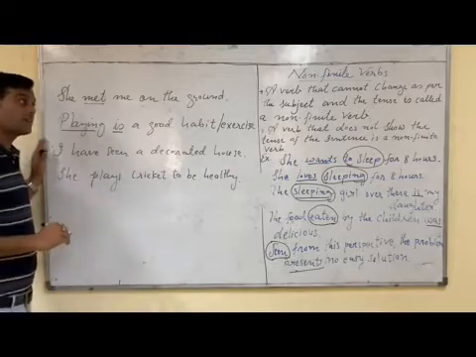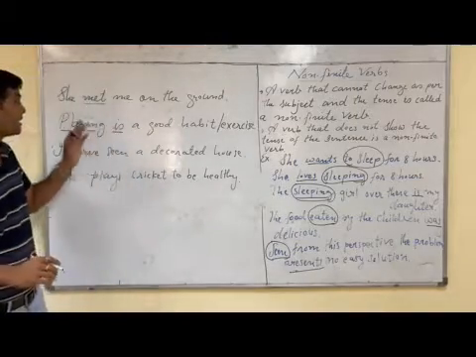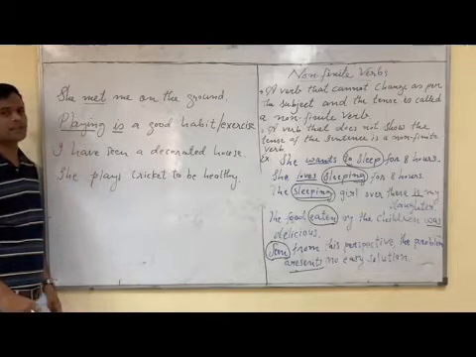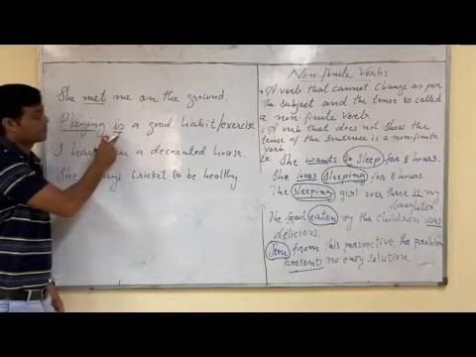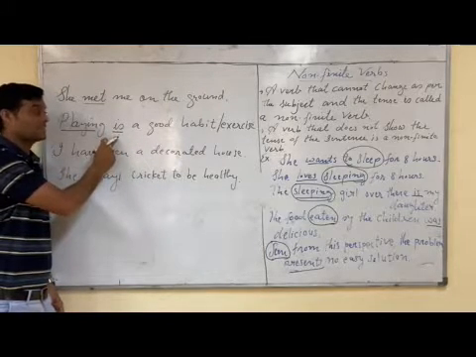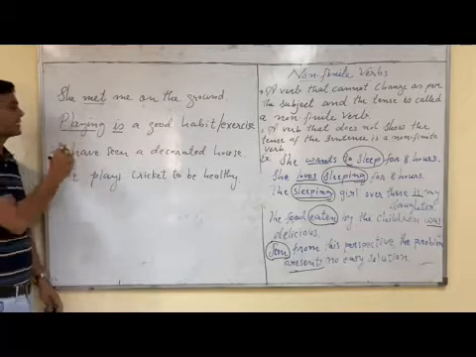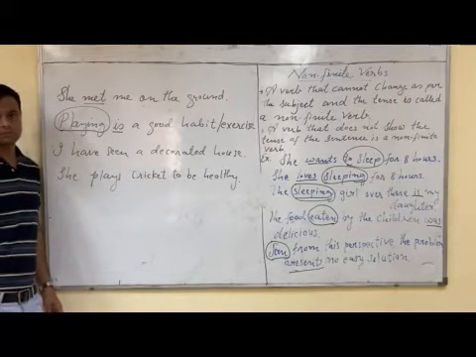Now we have to decide which verb is finite, which is non-finite. Playing does not show the tense of the sentence. The tense of the sentence is shown by is. So is is our finite verb. And playing does not show the tense, so it is our non-finite verb.